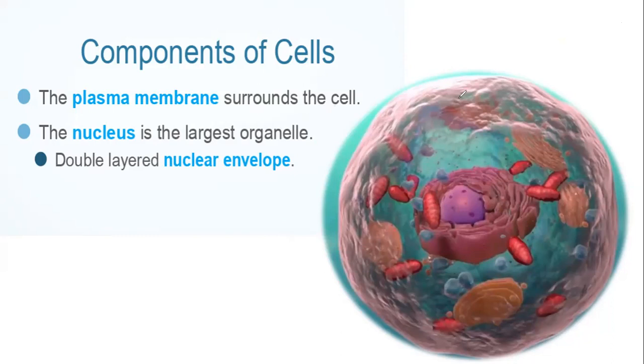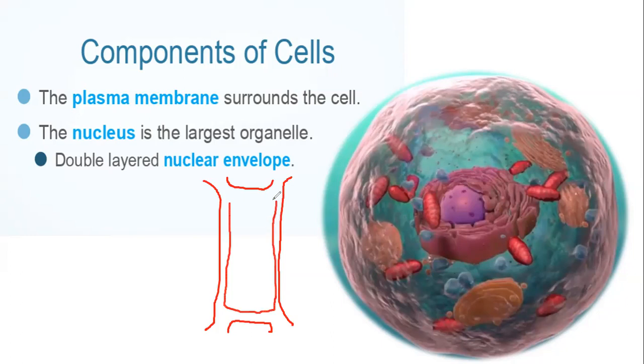Plant cell has an outer covering known as the cell wall, and inside the cell wall it has the cell membrane. And plant cells have a large vacuole.